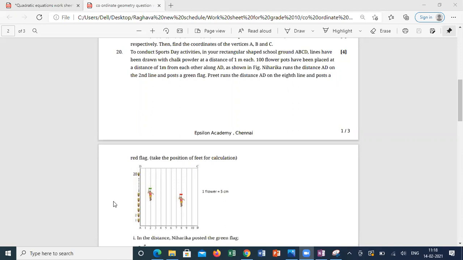The first revision is coming 22nd. Sir, for DAV, the pre-board is from 12th April.